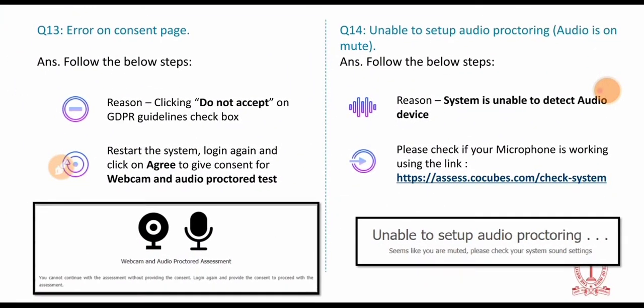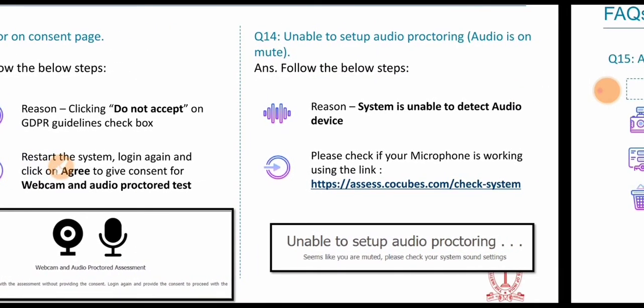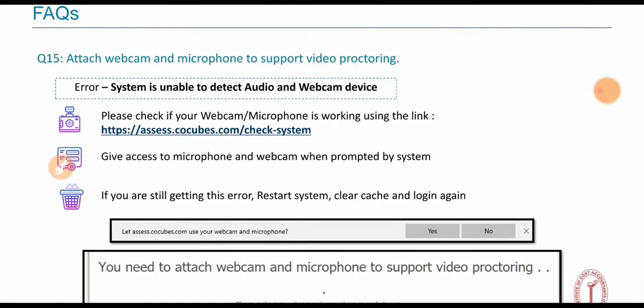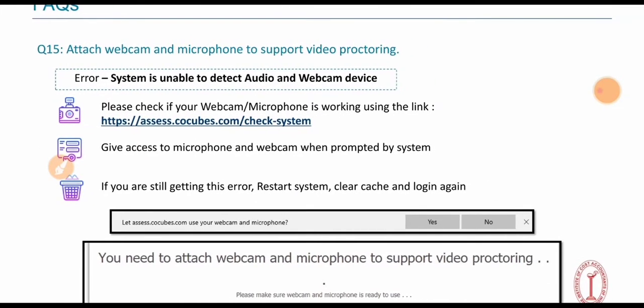Question number 14: unable to set up the audio protocol is also the same error, because your system is unable to detect the audio. Please enable audio devices in your system. Go to the device manager and enable them. Attach a webcam and microphone to support video proctoring. Error: the system is unable to detect an audio and webcam device.